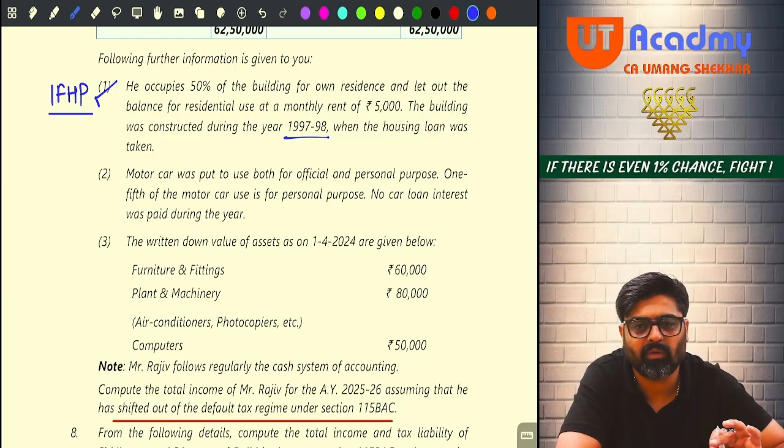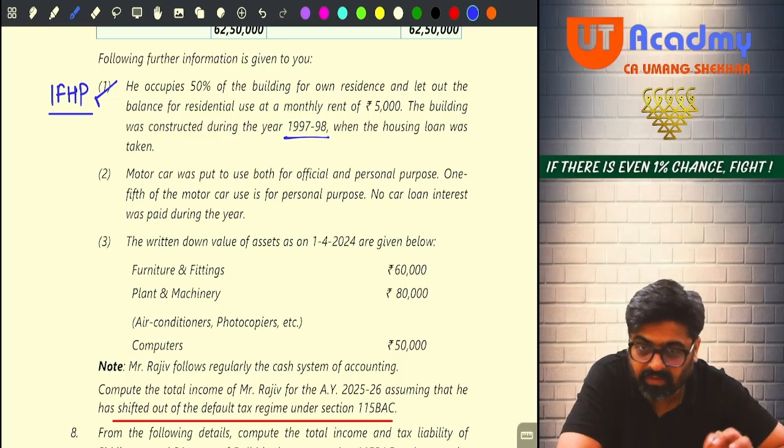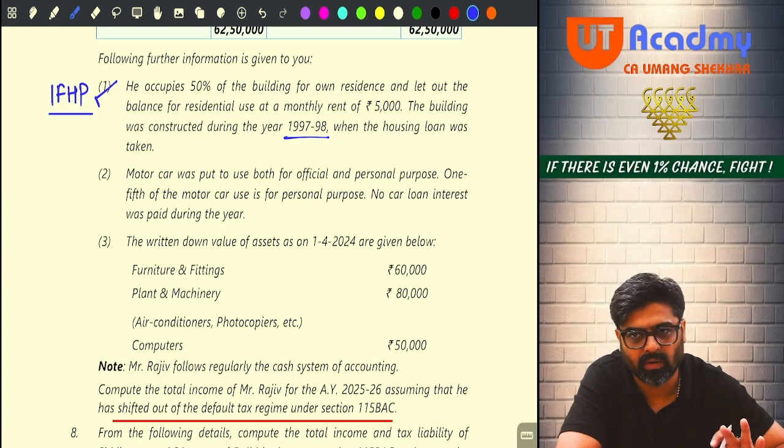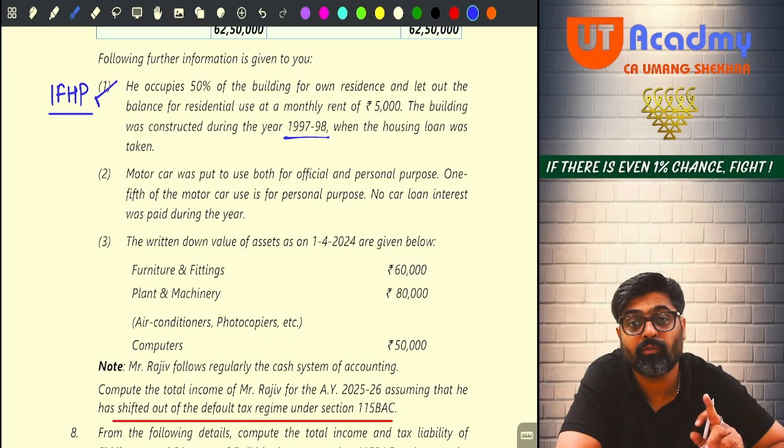Tell me, is the motor car used only for business? No. Is it used only for personal purpose? No. It is used for business as well as personal purpose. Now, if you see any expense of the motor car or even the depreciation of the motor car, only 4/5 of that will be allowed. The 1/5 which relates to the personal use of the motor car will not be allowed as a deduction.